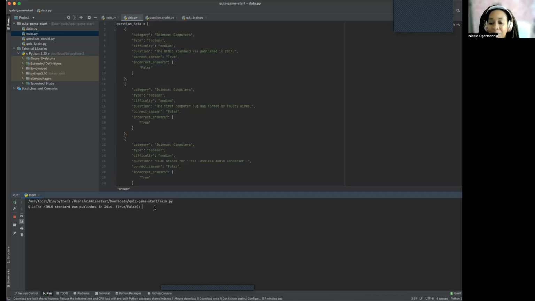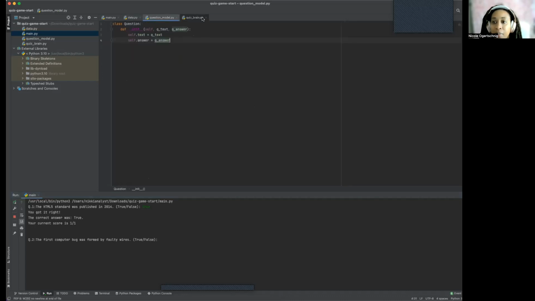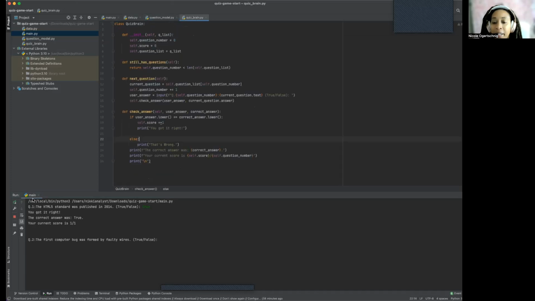And I can see the answer for the first one ahead of me. But I'm going to be honest, I didn't know the answer to this. Since we see the correct answer, I'm not saying you should cheat, but actually, no, we'll just look. We can see the correct answer. So it is what it is. Okay, and as you can see, let me go to our quiz brain, all the stuff we put in. It's asking me question 1.